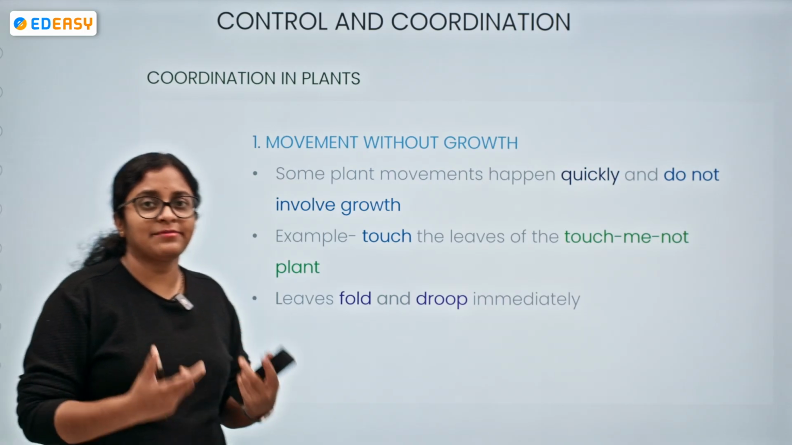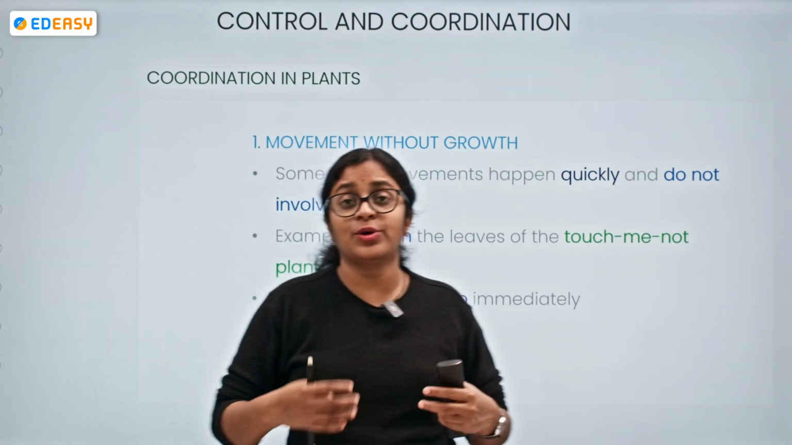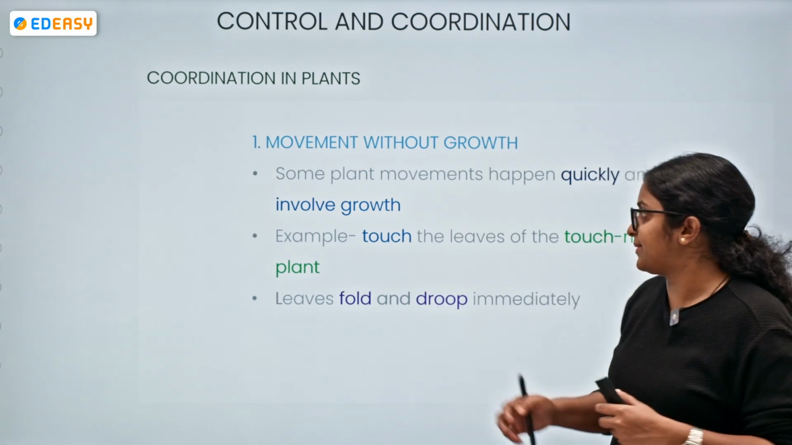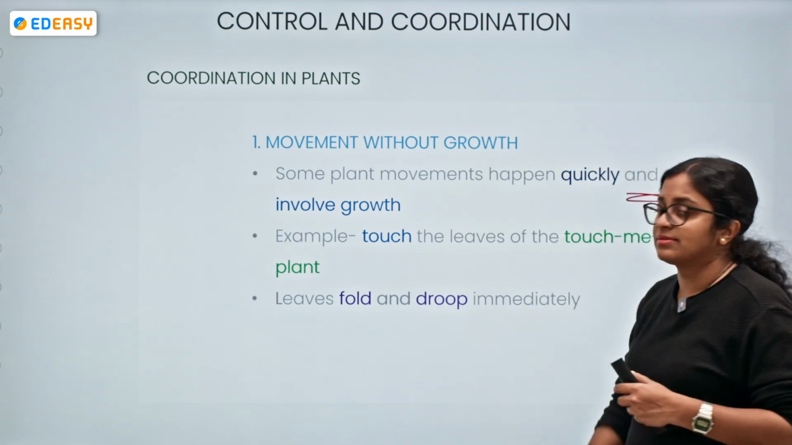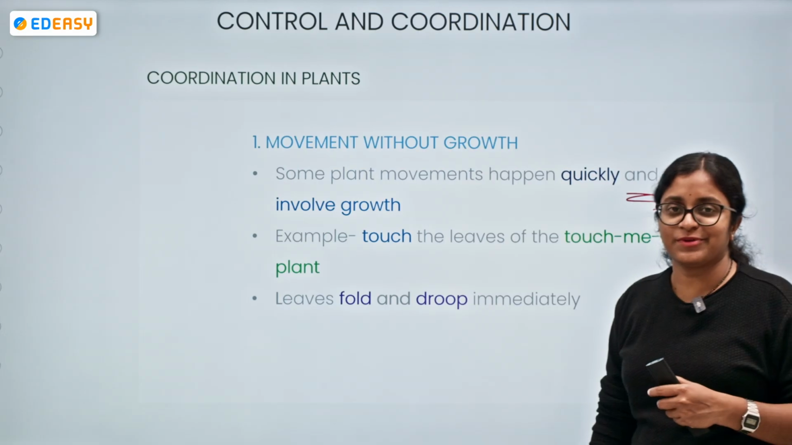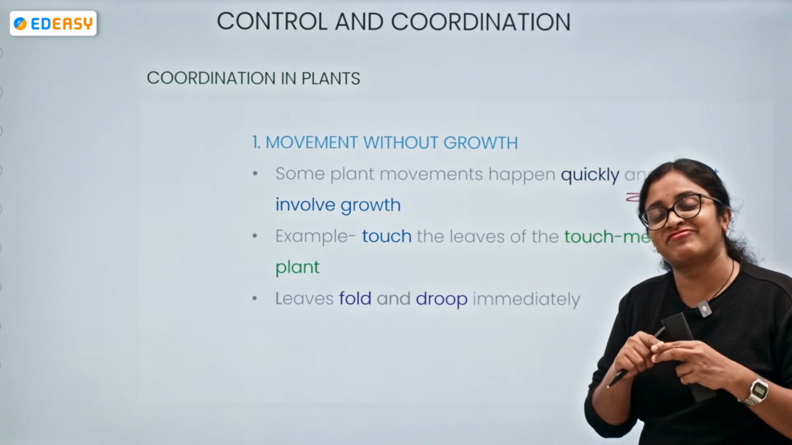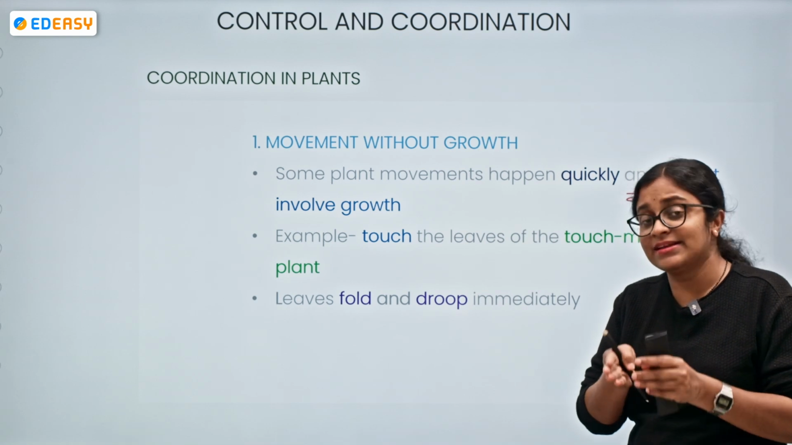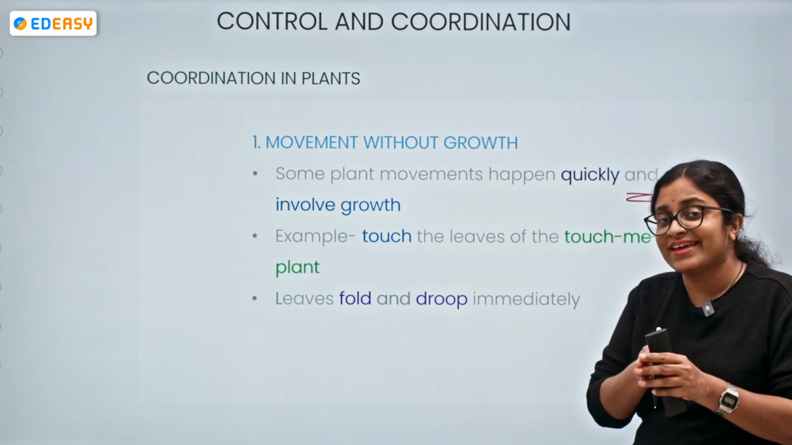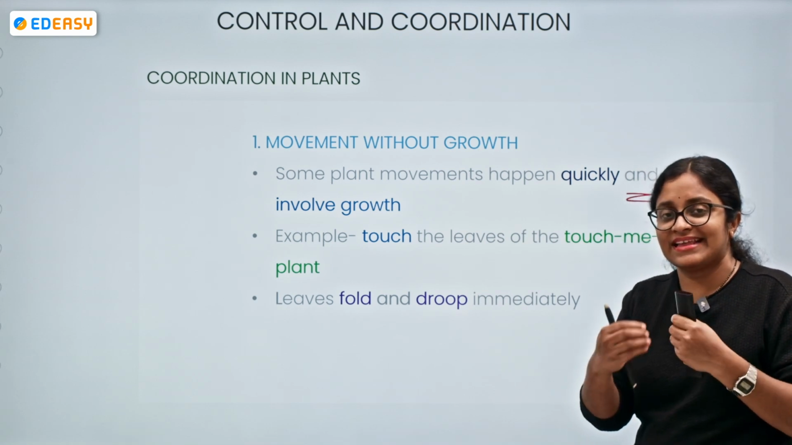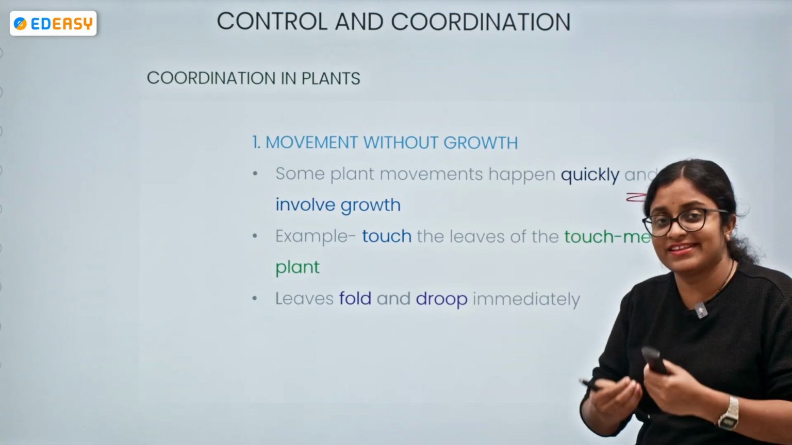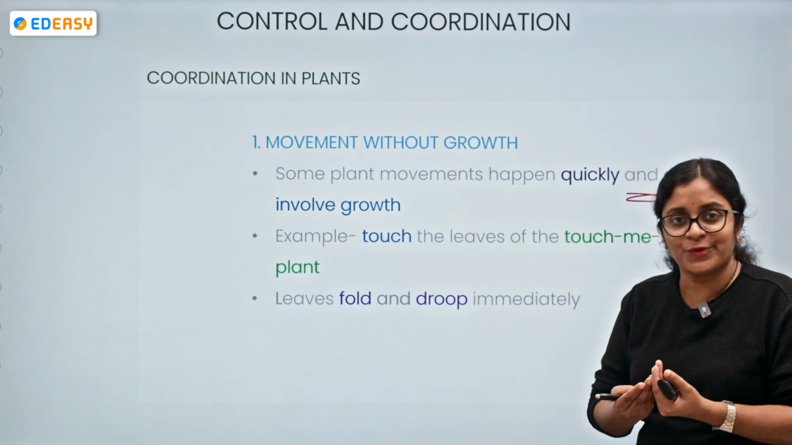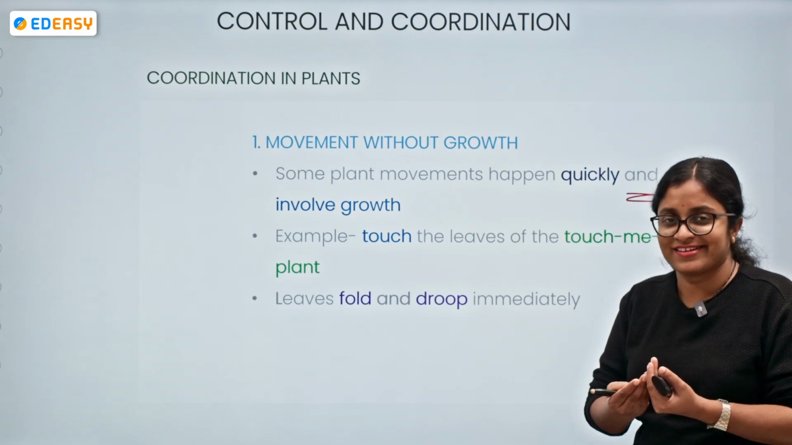Some plant movements happen very quickly and do not involve any growth. Take the touch-me-not plant, Mimosa pudica. When you touch it, what happens? The leaves immediately fold and droop. Why? In order to protect themselves. That is a protective response for them. So, is it related to growth? No, it's not related to growth.